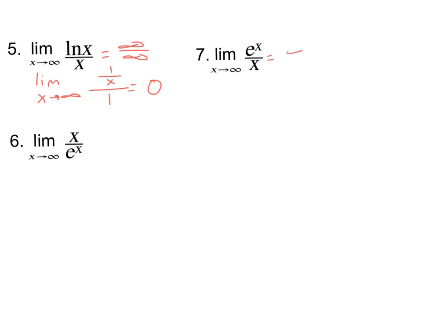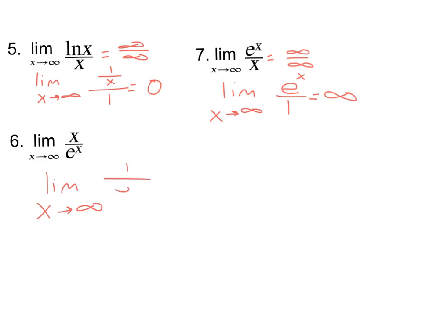Again, we get infinity over infinity. So we're going to take the derivative of the top, derivative of the bottom. Derivative of e to the x is just e to the x over 1. So we get e to the infinity, which is infinity in this case. Infinity over infinity again, so we're going to take the derivative. 1 over e to the x. That's 1 over infinity, which is 0.